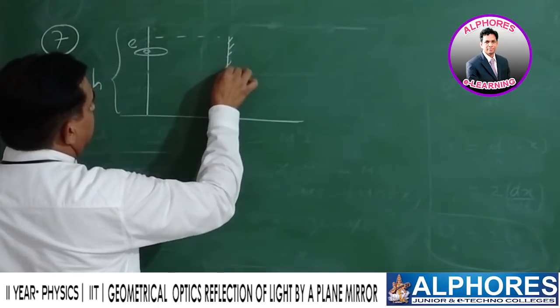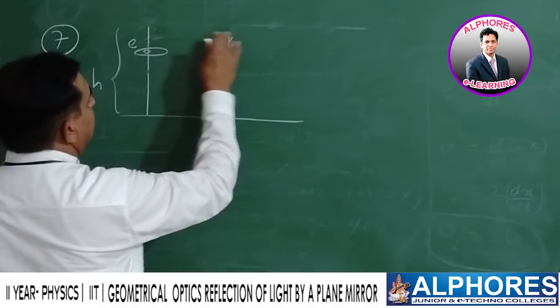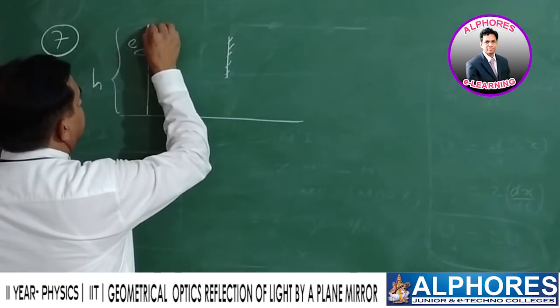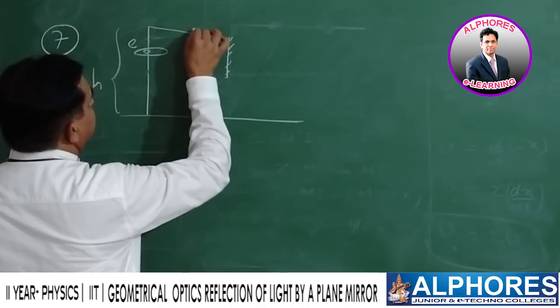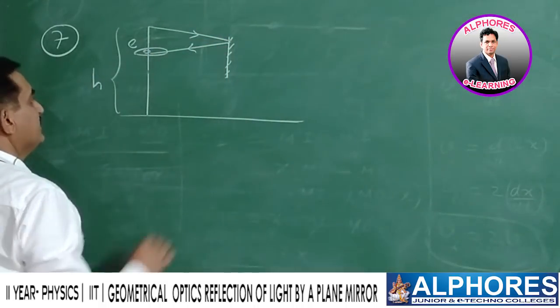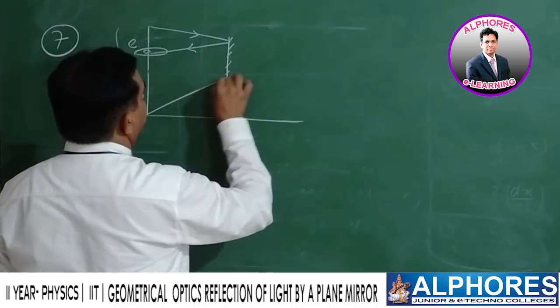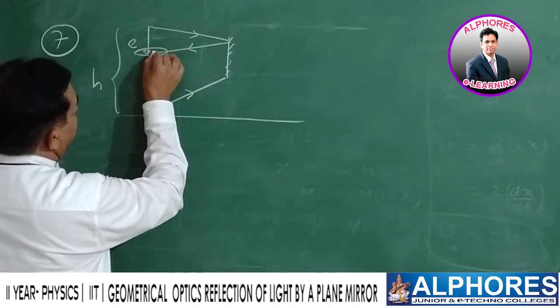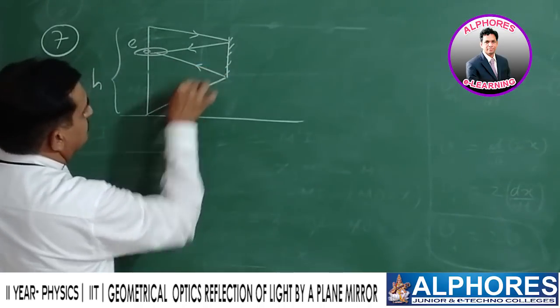This is plane mirror. Now, from the head, the light incident on it undergoes reflection and reaches the eye of the observer, and from the foot again incident and after reflection reaches the eye.